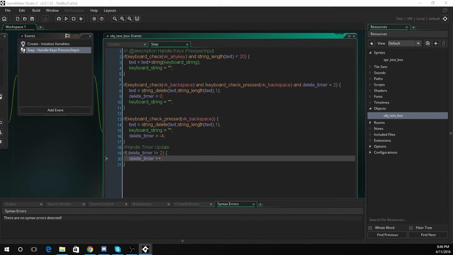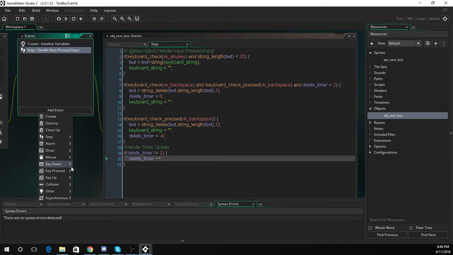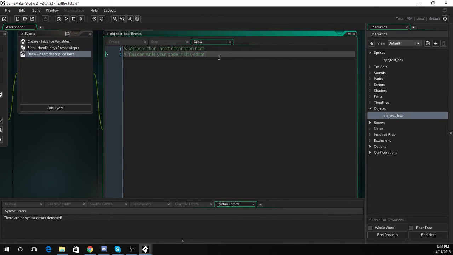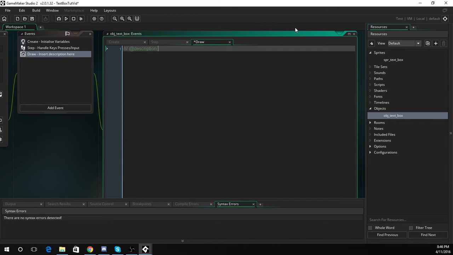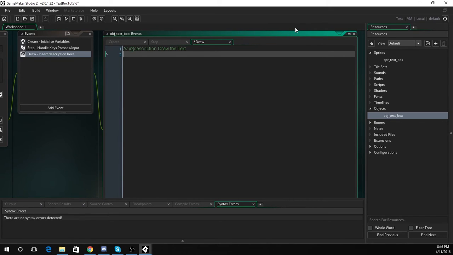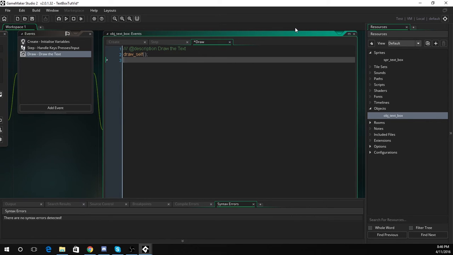We're just going to have to do the draw event now, and then we are finished. So the draw event, this is what draws it onto the screen. You need this to draw text, anything, a sprite onto the screen. So let's just set the description to draw the text. And a very important line of code we have to do at the beginning is draw self. So what this does is it just draws the sprite that has been assigned to it. If we do not do that, then it will just draw this text and not the outline, and we need the outline.